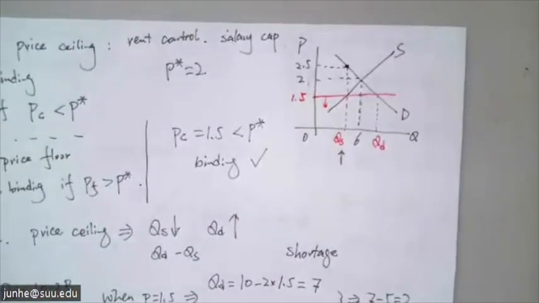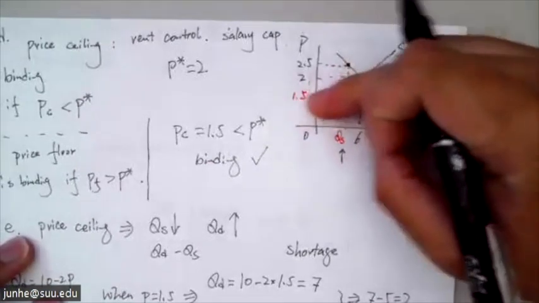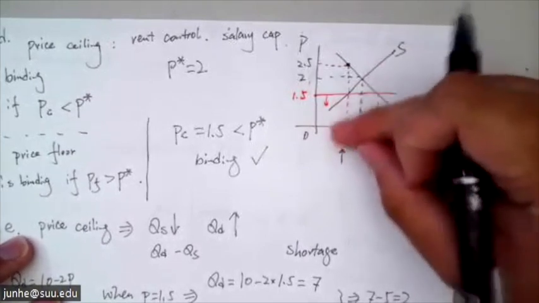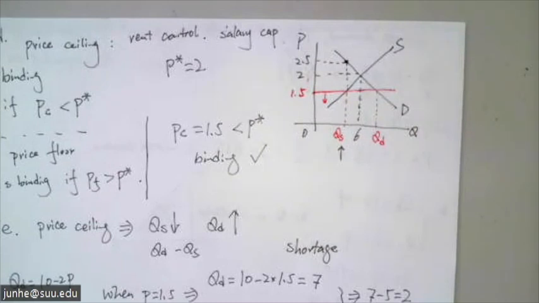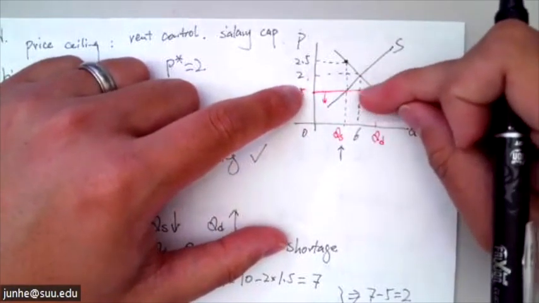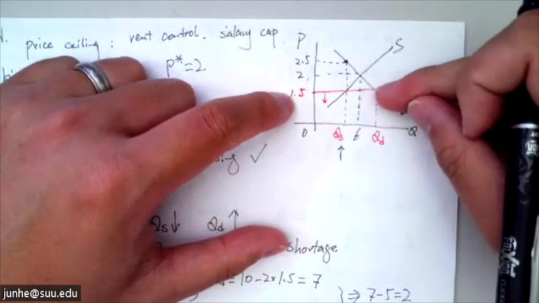Okay, so say if there is no ceiling, but there is only a limited availability of product, then the consumer is willing to pay 2.5. So what does this mean? This actually means there comes a shortage from the price ceiling, right?